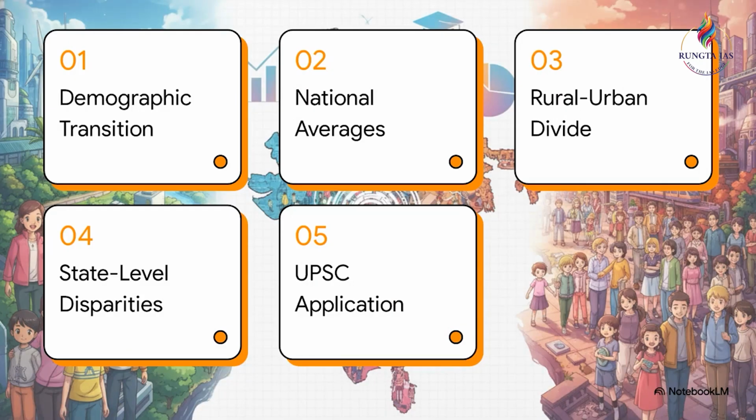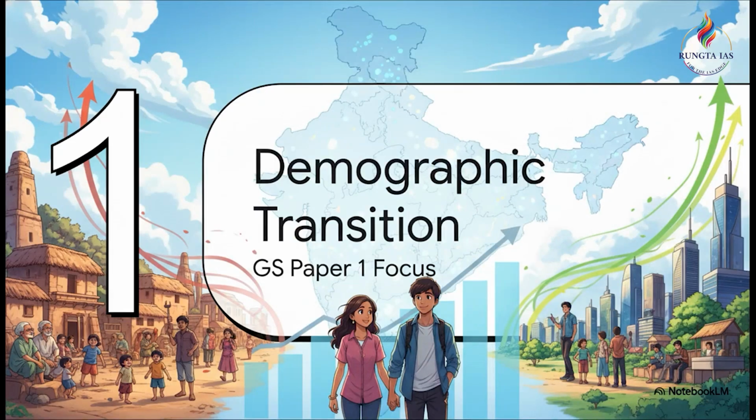So, here's our analytical framework. We'll start with GS1, demographic transition, move on to decoding the national averages, tackle the rural-urban divide, examine state-level disparities, and finally, look at how to use this for the UPSC mains and interview. All right, let's jump right into Section 1, GS1 demographic transition.